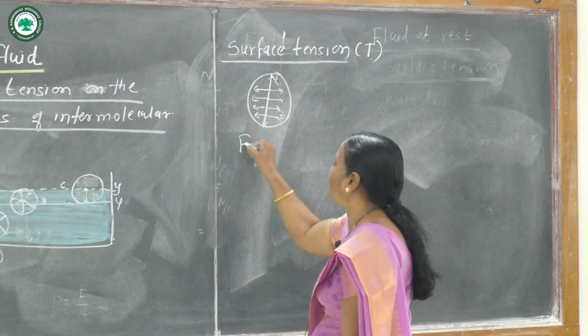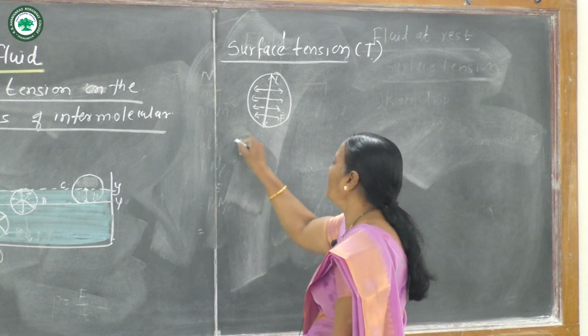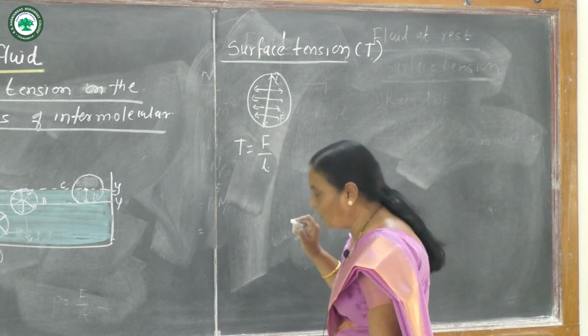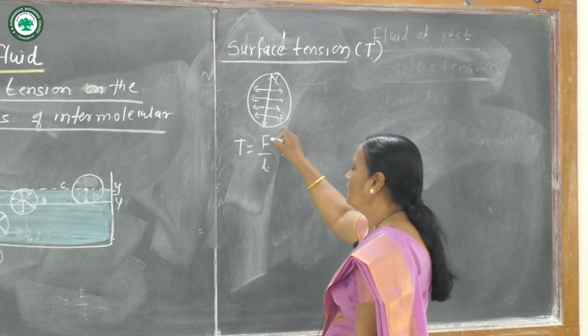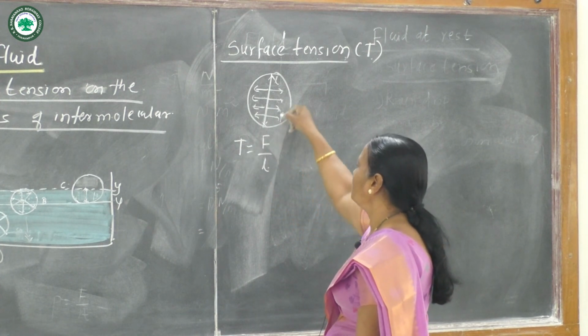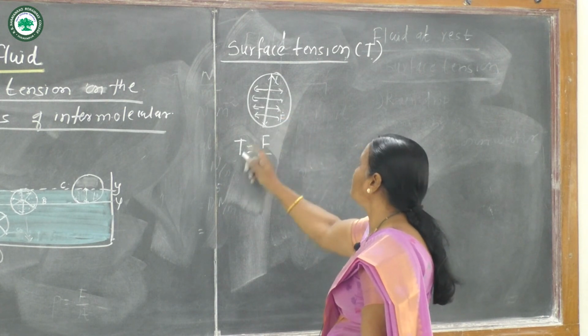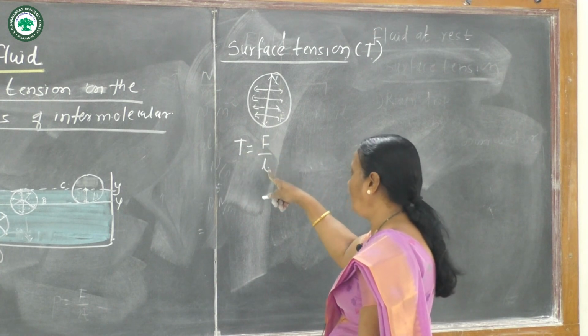Surface tension T is equal to force upon length. Here T is surface tension, F is the tangential force, and L is the length, therefore surface tension T is equal to F upon L.